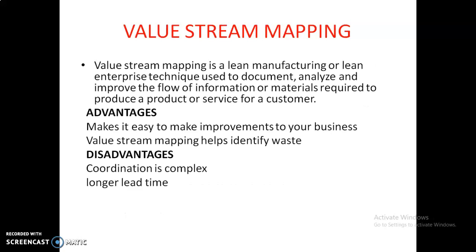Okay. Value stream mapping. Value stream mapping is a lean manufacturing or lean enterprise technique used to document, analyze and improve the flow of information or material required to produce products or services for the customer. It means we have to work on the present and design the future according to the customer demand. And the advantage of this technique is it makes it easy to make improvements to your business. Value stream mapping helps identify waste.